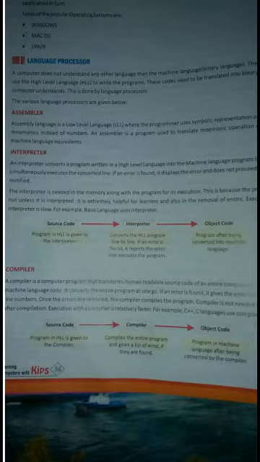Second system software is the language processor. Programmers use a high level language to write programs. These codes need to be translated into the binary code which a computer understands. This is done by the language processor. The various language processors are assembler, interpreter, and compiler.